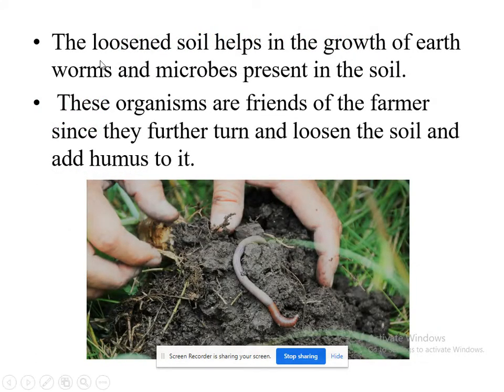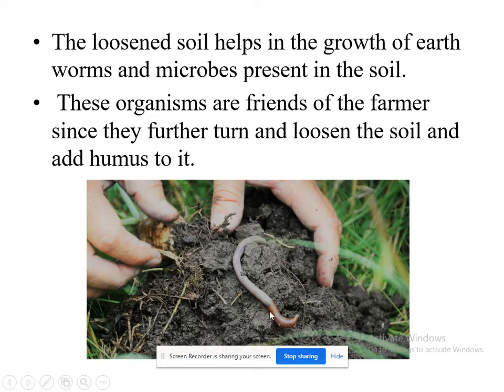See here, the loosened soil helps in the growth of earthworms and microbes present in the soil. As you know, some kinds of organisms or insects, we can say microorganisms, are present in the soil. When we loosen the soil, that loosened soil will help these organisms to grow properly.